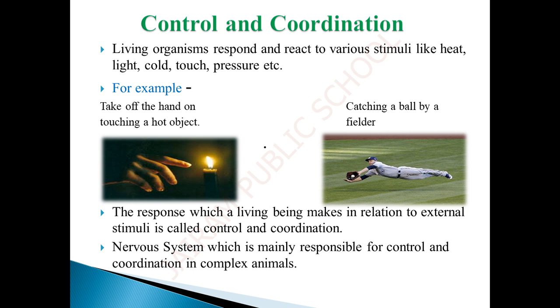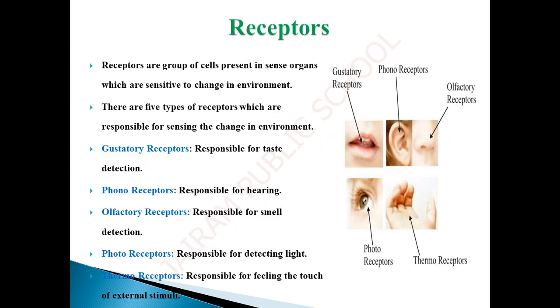Living organisms respond and react to various stimuli like heat, light, cold, touch, pressure, etc. The response which living beings make in relation to external stimuli is called control and coordination. The nervous system is mainly responsible for control and coordination in complex animals. Sense organs help to know the environment.